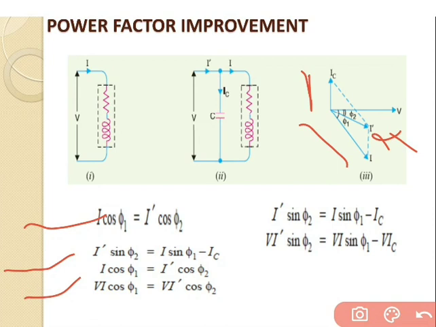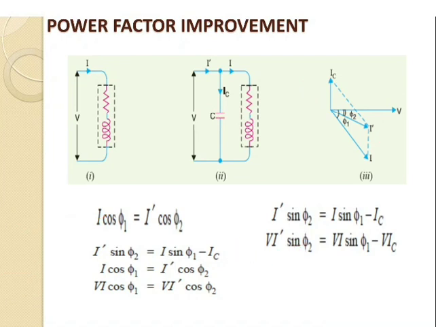Now go to the next step, that is I dash sin phi 2 is equal to I sin phi 1 minus IC. If we multiply the voltage on both sides, we get the equation VI dash sin phi 2 is equal to VI sin phi 1 minus VIC. So after power factor correction, the lagging kVAR is the lagging kVAR before the power factor correction minus the leading kVAR of the equipment, which we get from this equation. So this is regarding power factor improvement.